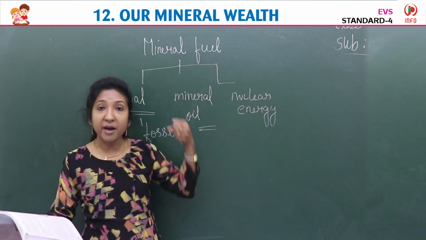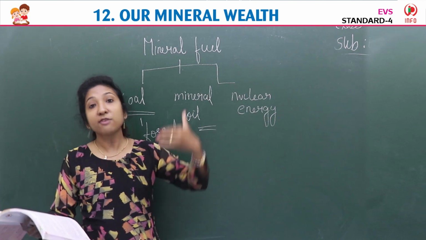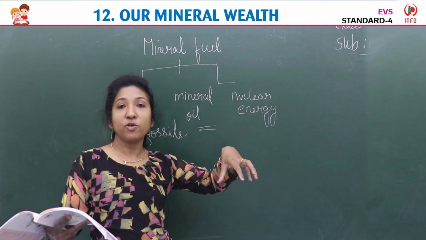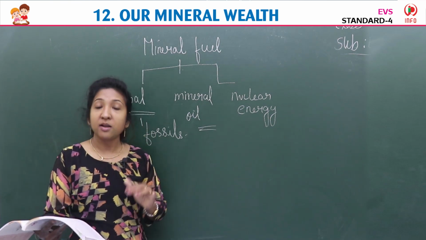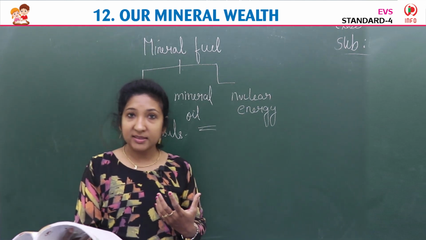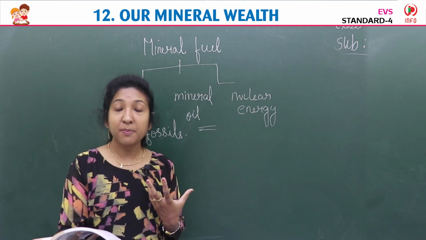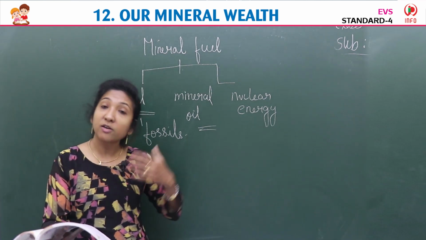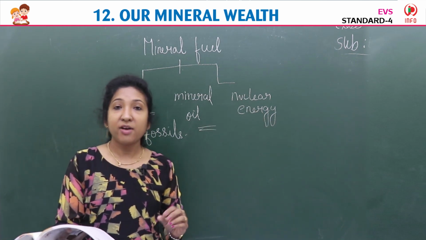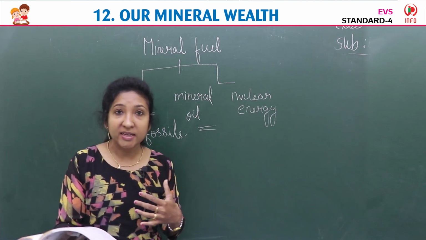We will pump out this mineral oil from deep inside the earth. Then we refine it. We clean it, or we remove all the unwanted things from that oil, and we make petrol, diesel, then kerosene. Petrol, diesel we use for vehicles, isn't it? To run vehicles we use petrol, diesel, and kerosene we use for cooking purposes. Vaseline also is a product of petrol. Okay, Vaseline we apply on our hands and our lips and all. When our body gets dry, we use Vaseline, isn't it?